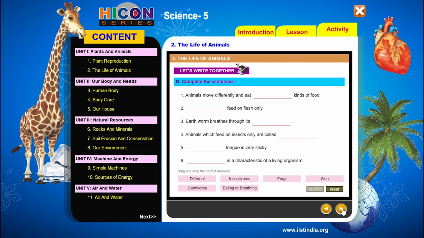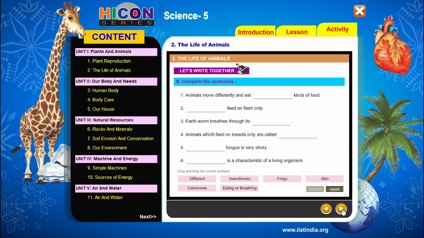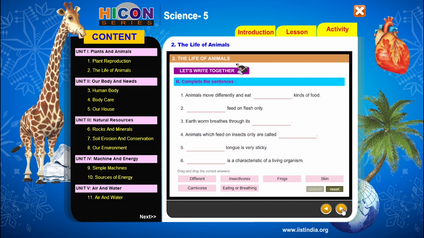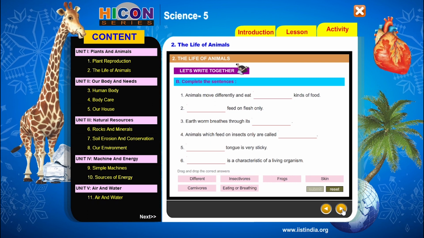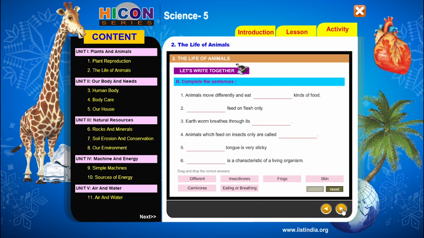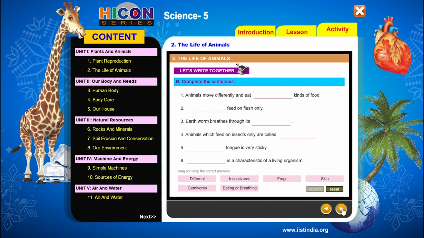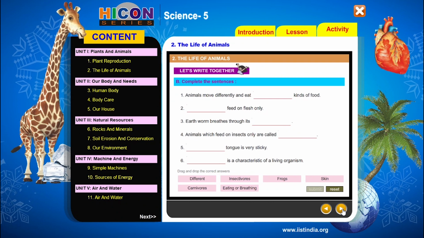So children, these are the answers for the above 6 sentences, but we have to choose the correct answer for each sentence, and we have to fill each sentence with that particular word. The answers are already given below the sentences. Now the task is we have to put the correct word in the blank. That means we have to choose the correct word for each sentence. So let us see the first sentence.